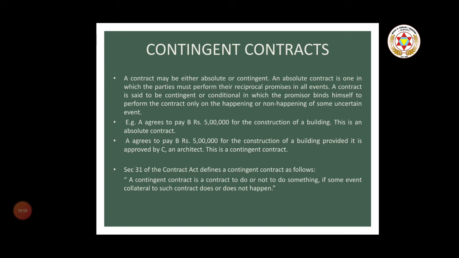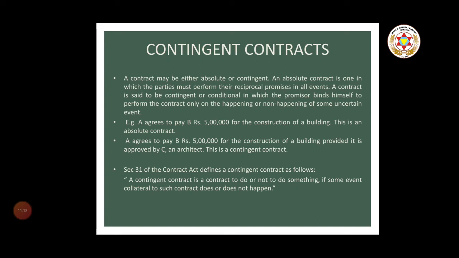And the second example is A agreed to pay B rupees 5 lakh for the construction of a building provided it is approved by C, an architect. This is a contingent contract because there is some condition included: if C approves, then the contract becomes valid. So, a contingent contract means when a certain condition is included in a particular contract, right.